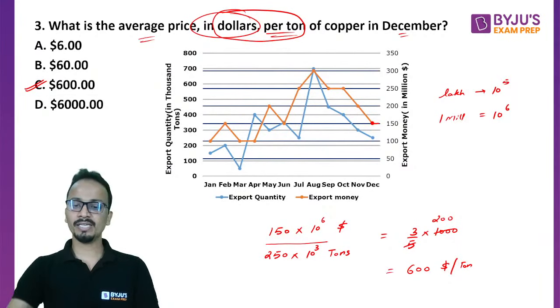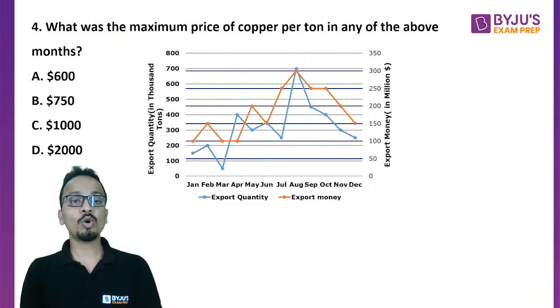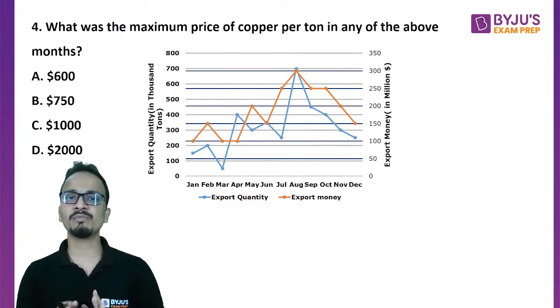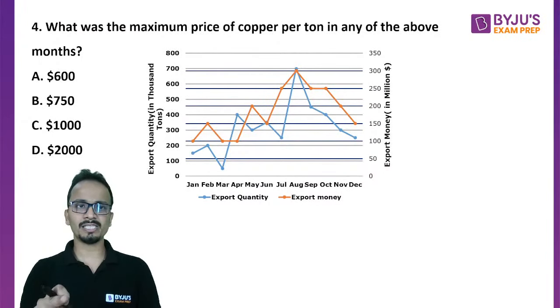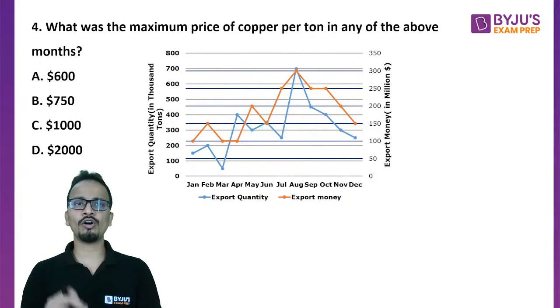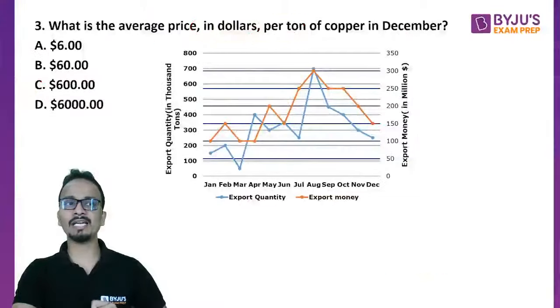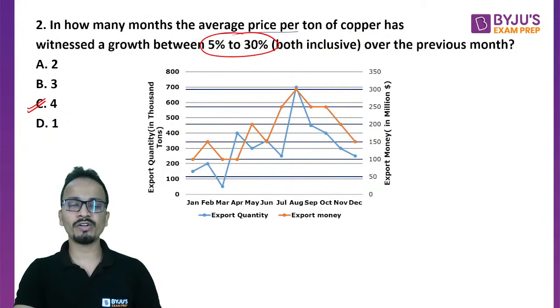All right. Okay. Now quickly moving on to the next question, the last question for the day. What was the maximum price of copper per ton in any of the above months? अब हमें वो वाला month select करना है जिसमें price maximum हो, price per ton maximum हो. Now, in the first 2 questions, we have calculated the ratios. In this case, for the 4th question, which ratio we will consider? We will consider the ratio of price upon quantity, money upon quantity. So let's go back and determine कौन से वाले month में ये चीज हमने consider की थी. So in the second question, this is what we considered.